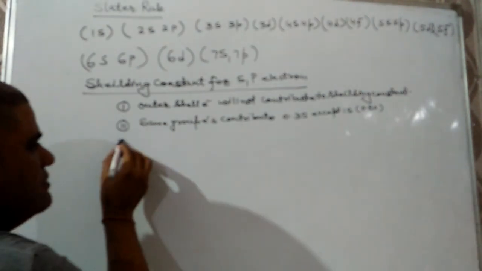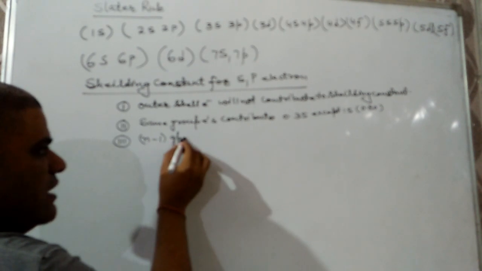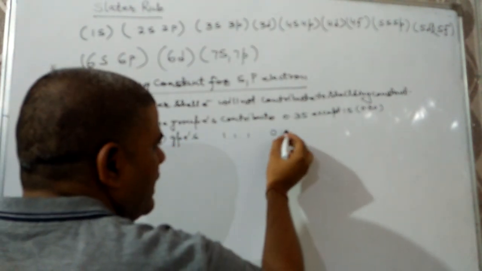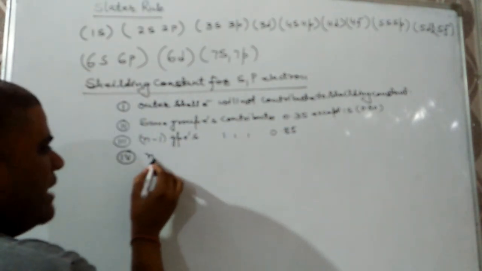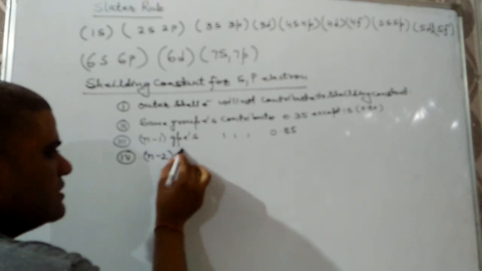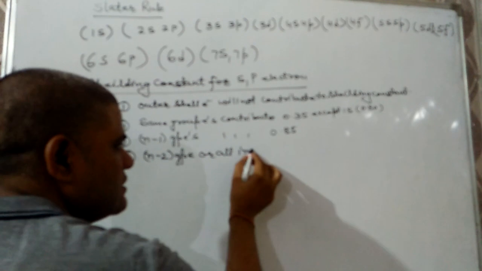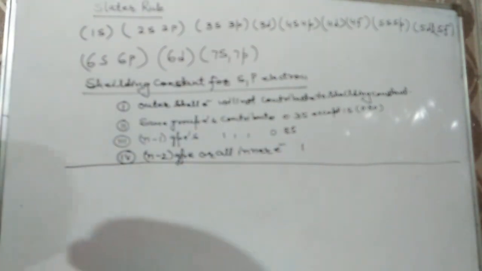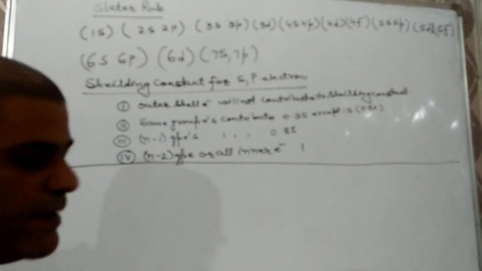Third rule, n minus 1 group electrons contribute 0.85. And fourth rule is n minus 2 group electrons or all inner electrons contribute 1. These are the rules to count the shielding constant for s and p electrons.